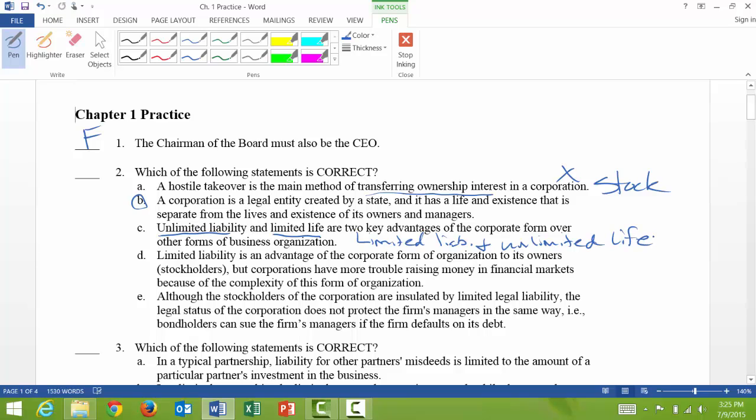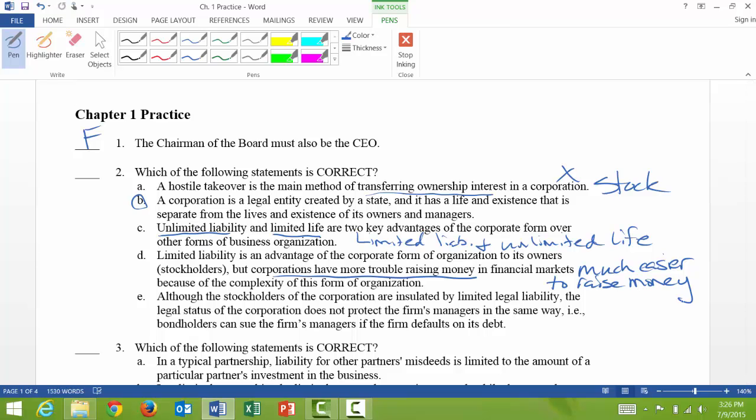And then D says limited liability is an advantage of the corporate form of organization to its owners, stockholders, but corporations have more trouble raising money in financial markets because of the complexity of this form of organization. Actually, this part right here is incorrect. They don't have more trouble raising money. That's much easier to raise money once you become a corporation. It's much harder for partnerships and individuals trying to raise money from other people.